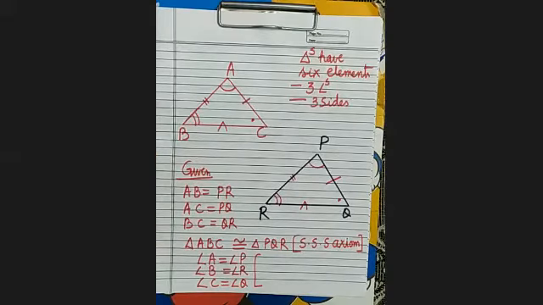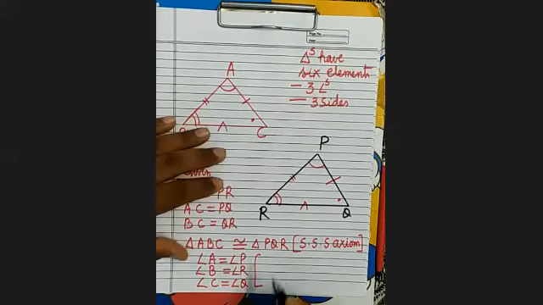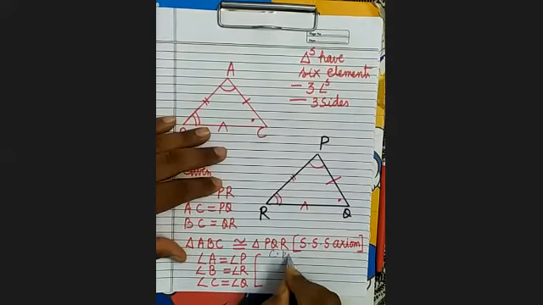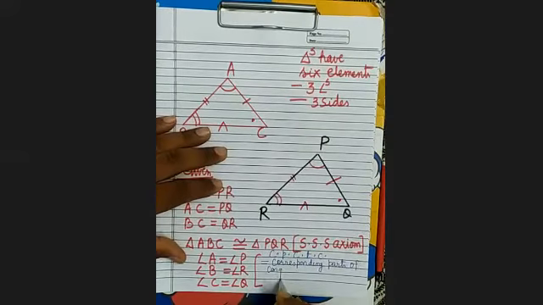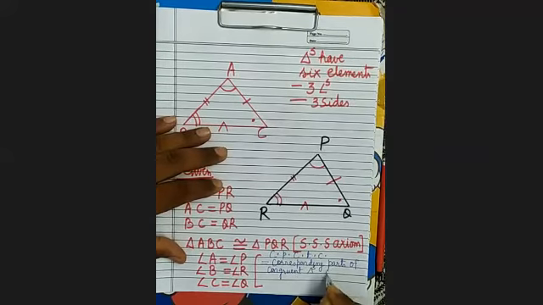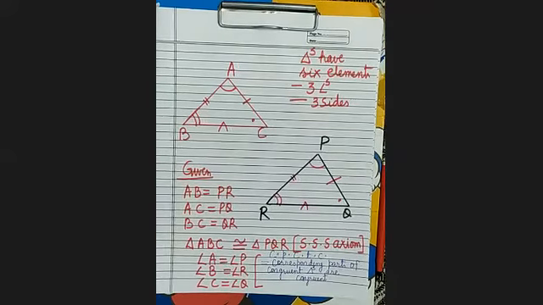This is because of which property? This we call CPCTC. CPCTC means corresponding parts of congruent triangles are congruent.